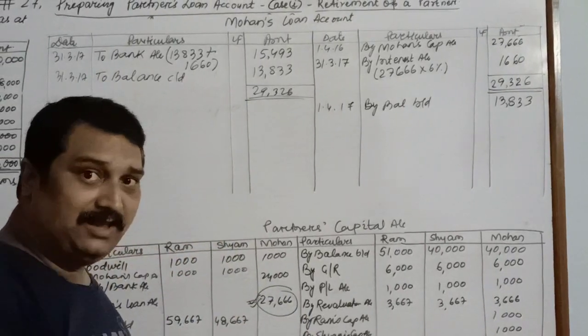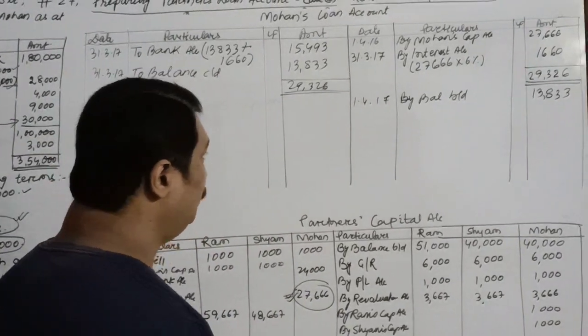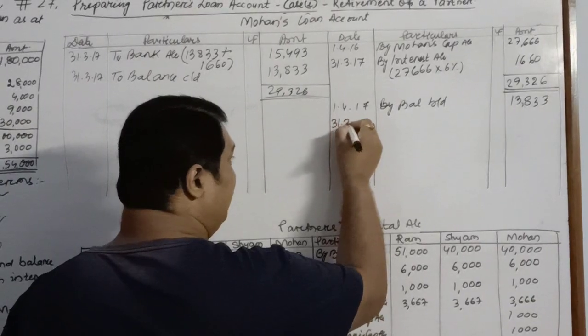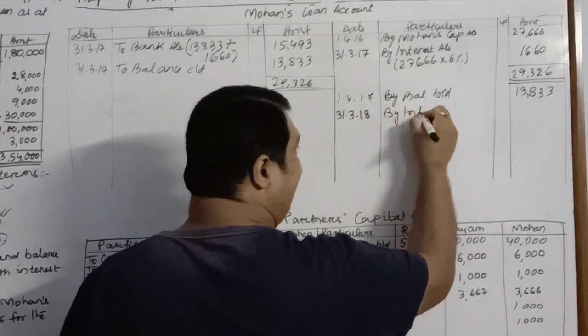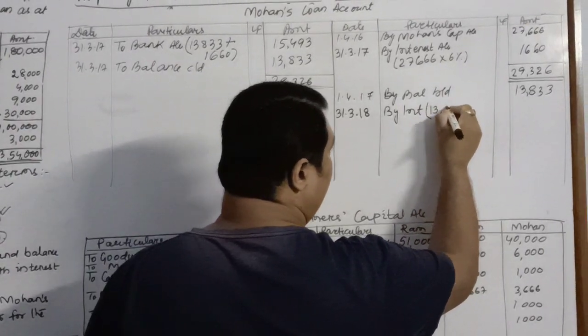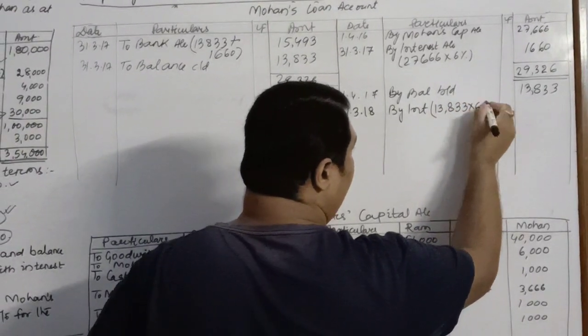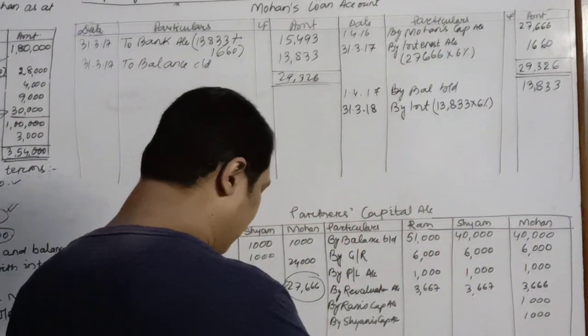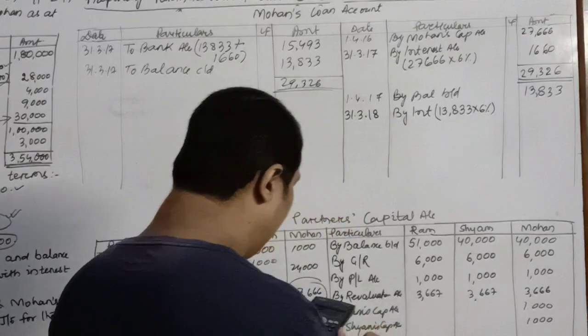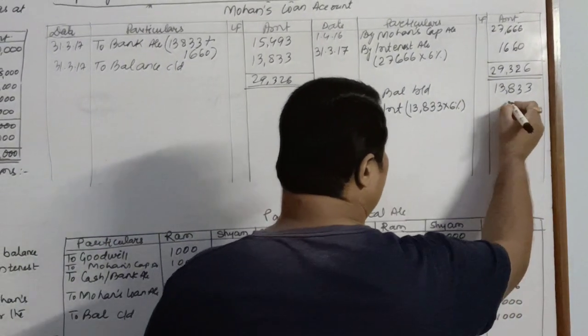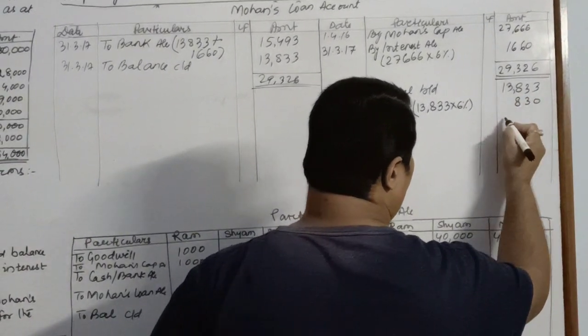This is the second and the last year where we have to make the payment. So the payment is to be done on 31st March 2018. First of all, we will calculate interest on this particular date, 13,833 into 6%. The amount is 829.98, so I'll make it 830.